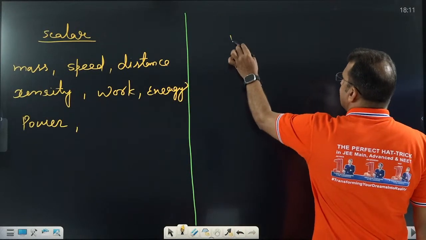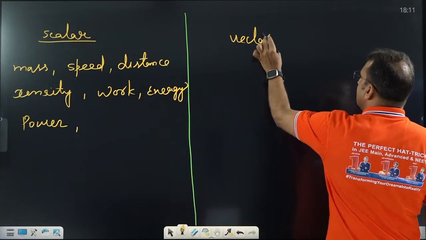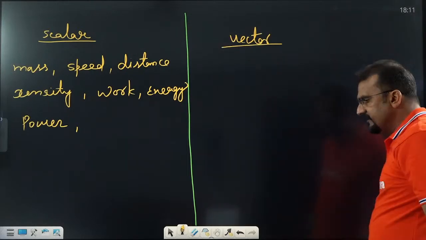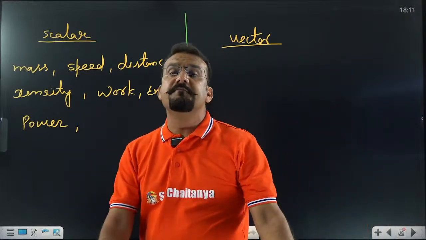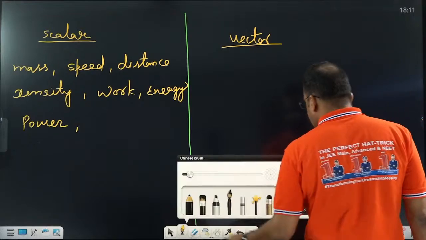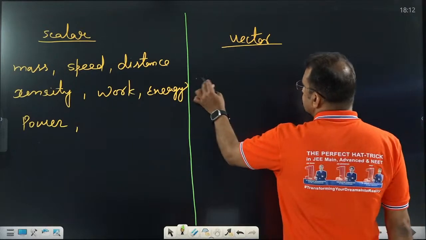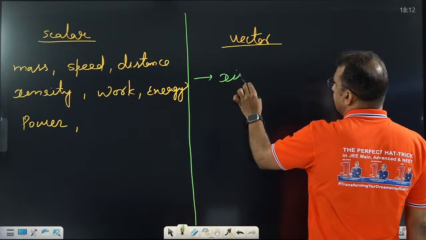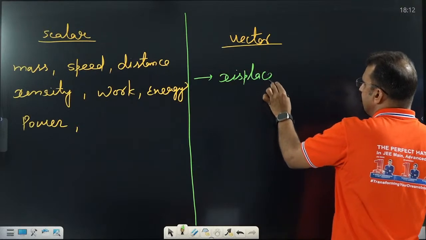Now come to the vector quantity. These are our main part, because in further physics we will discuss vectors only. Maximum vector quantities we will discuss. So in vector quantity, the first one is displacement. What is that? Displacement.